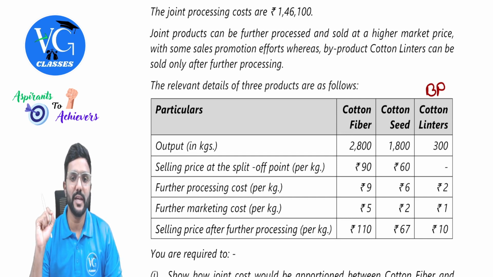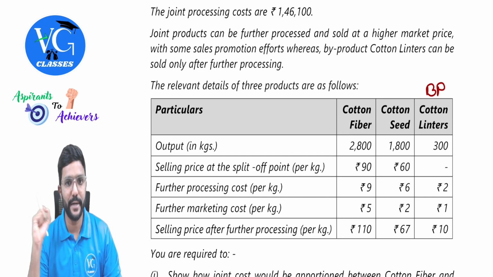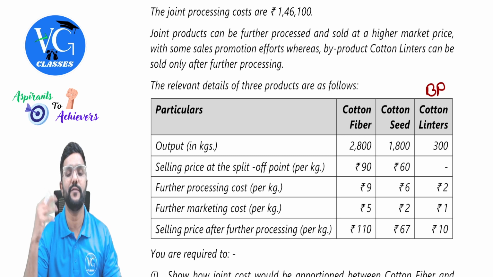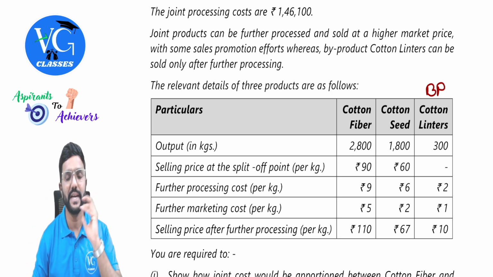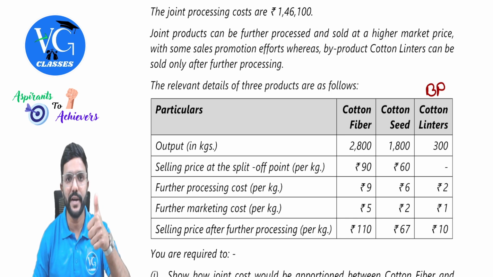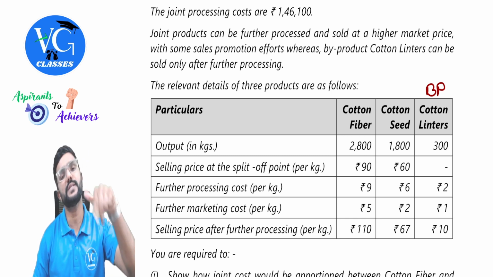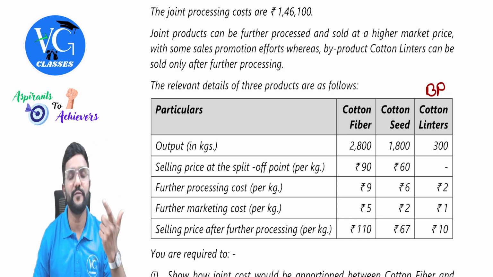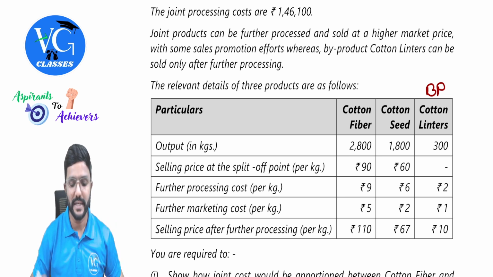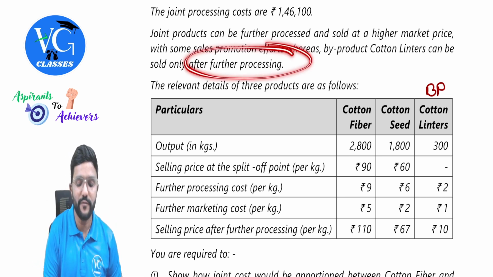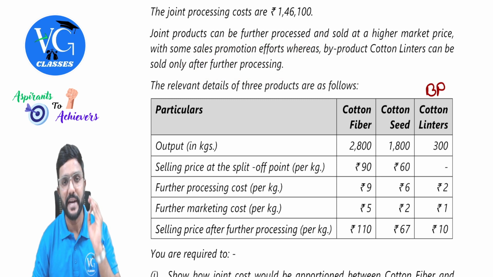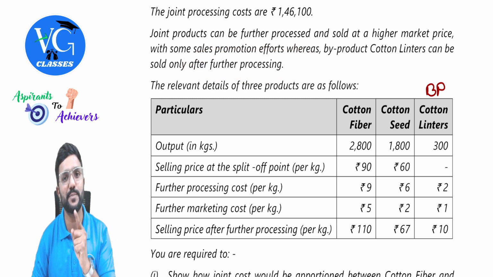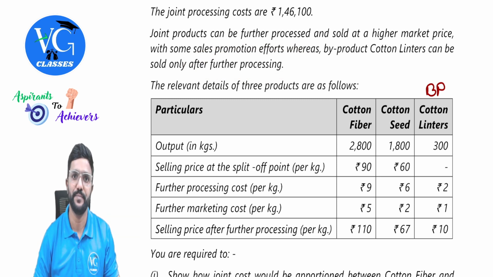Joint products can be further processed and sold at a higher market price with the same sales promotion efforts, whereas byproduct cotton linters can be sold only after further processing. What we can understand here is, guys, joint products can be sold either at split off point or can be further processed and sold after further processing, whereas byproduct has to be sold only after further processing. Do we have a ready market available for byproduct at split off point? No, we don't have it.